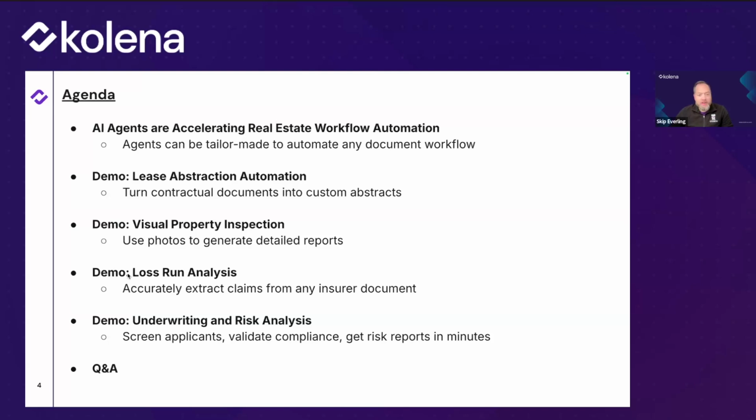The next demo I'll go into is kind of an expansion of an insurance use case, looking at loss runs. So like historical claims, for example. Often they can be really big documents with lots of rows that essentially need to be extracted accurately and quickly. It's otherwise a very manual, tedious process. And this can now be done very efficiently, very fast, and very accurately by an AI agent. So I'm going to show that off.